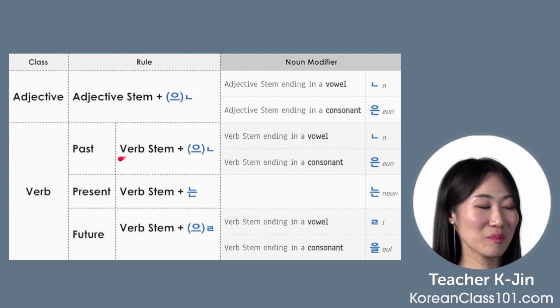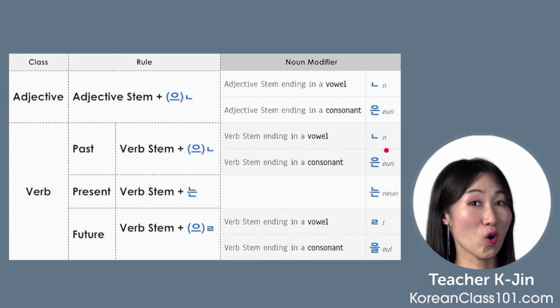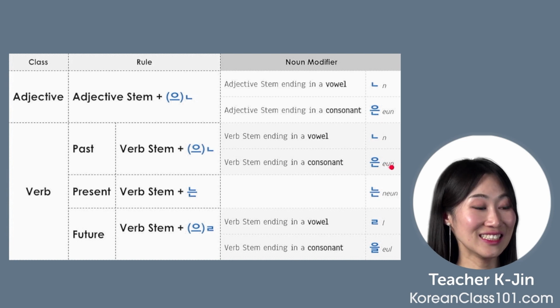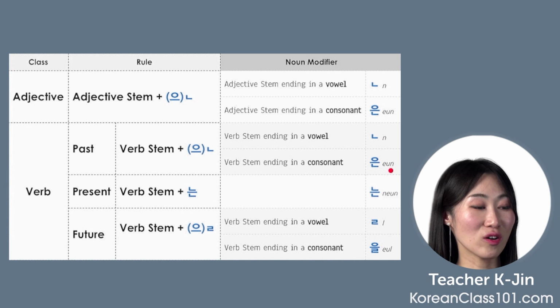So please remember, if it's a past tense, we use 니은 or 은, 니은 or 은. For example, 본 means that I watched or that someone watched. Or 은 here, like 먹은, if the stem ends in a consonant.